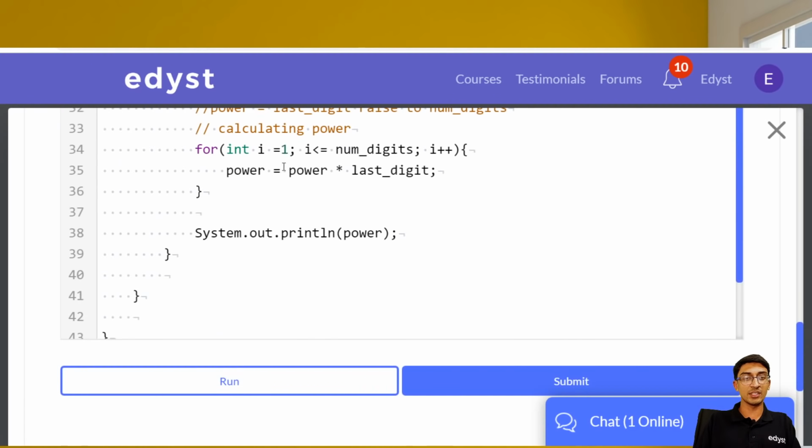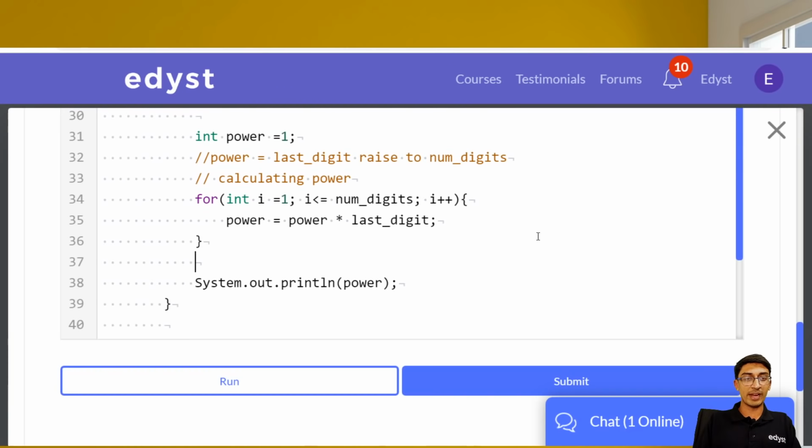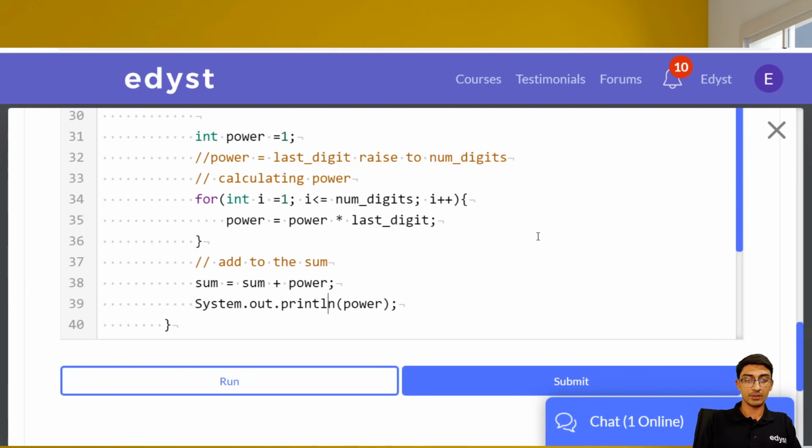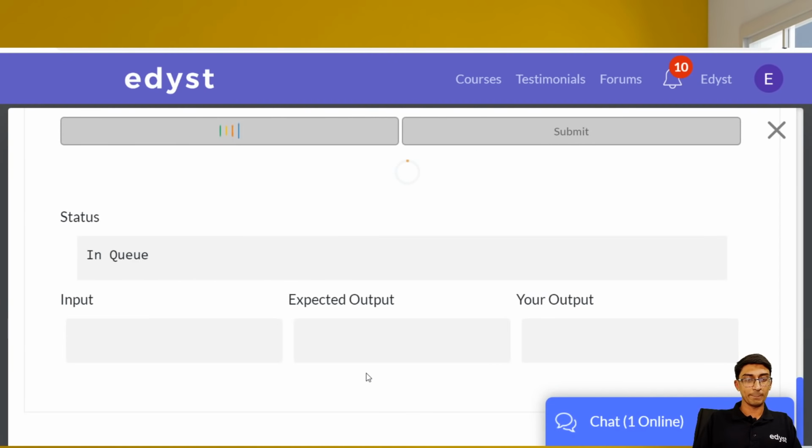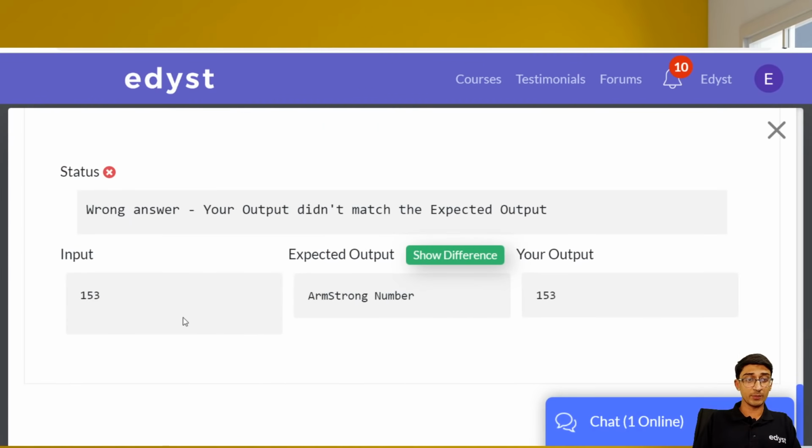Now we just need to add this in the sum. So if we have to add it in the sum, what we need to do, sum is equal to sum plus power, right? So we add to the sum. Okay. And at the end of it, let's print the sum and see what we get. System.out.println sum. Okay, so the input was 153 and our sum is also 153.